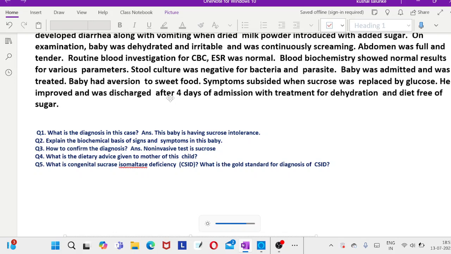Okay. What is congenital sucrase isomaltase deficiency, CSID, and what is the gold standard? CSID is a combined sucrase and isomaltase deficiency. It is an autosomal recessive disorder. The gold standard test for diagnosis of CSID is small intestine biopsy for sucrase and isomaltase activity.